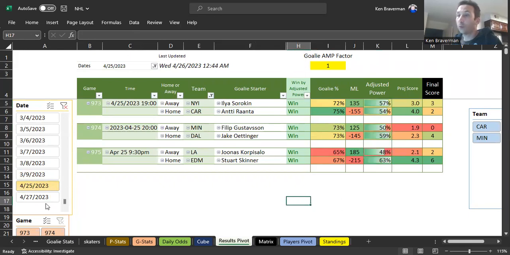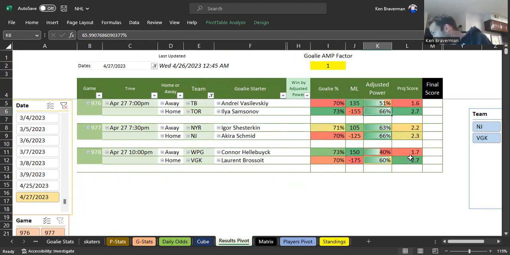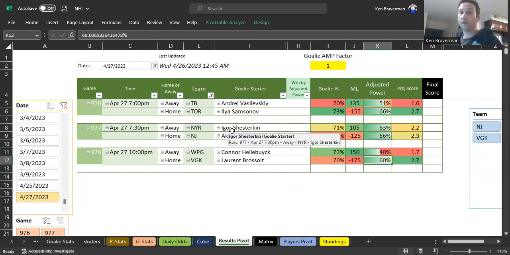Well, I want to show you the 27th, which is Thursday, because I prepared Thursday already because it's now automatic when you just refresh. Now, why not Wednesday? I'll tell you in a second because I'm going to show you Wednesday in a second, but we're showing you Thursday first. So I put in Thursday because I wanted to test if it will predict out into future days, and it will if there are odds and there are goalies that have been set up as projected on RotoWire to do it. So it does do that, and it says Toronto should win. It says really close game where New Jersey barely beats the Rangers and Vegas beats Winnipeg. So that's what it says. But we want Wednesday, right?